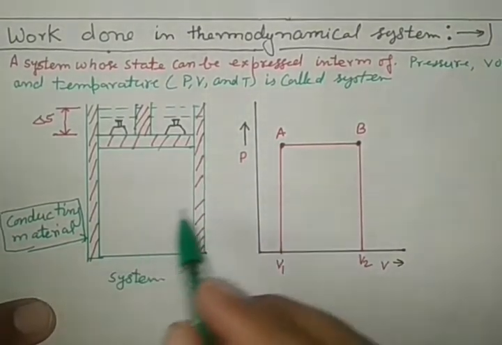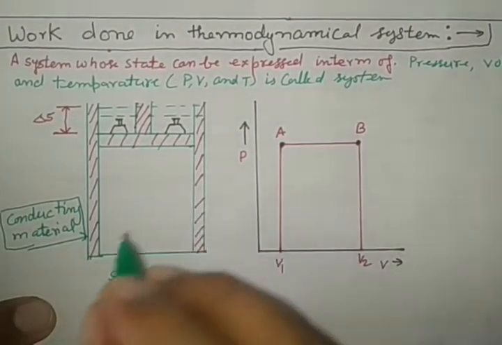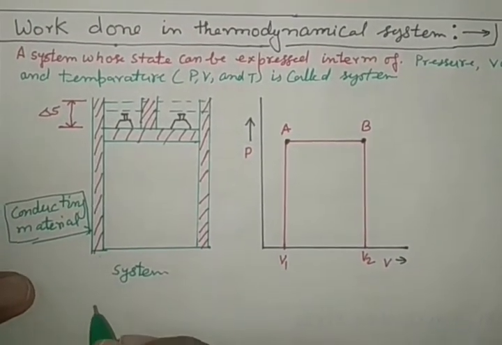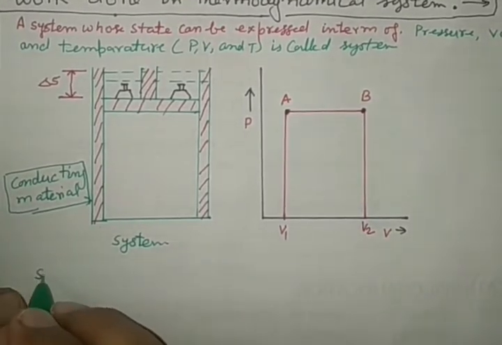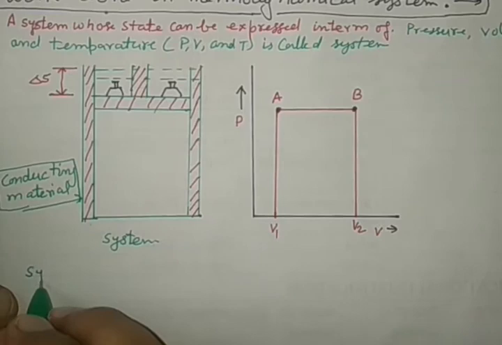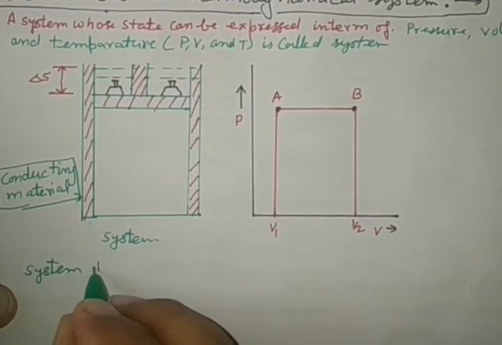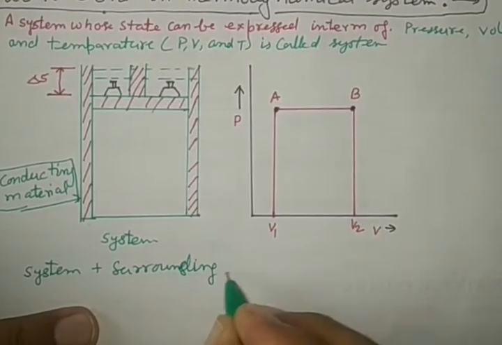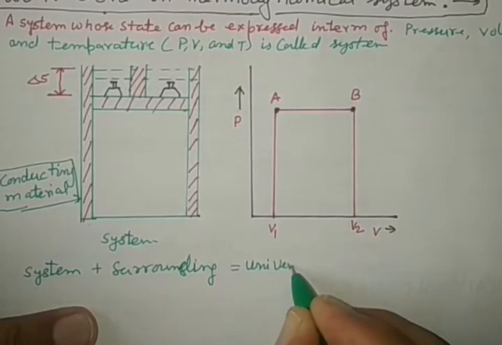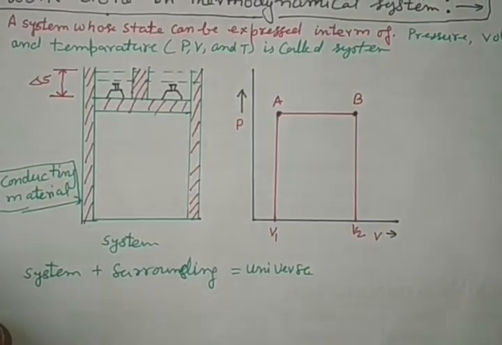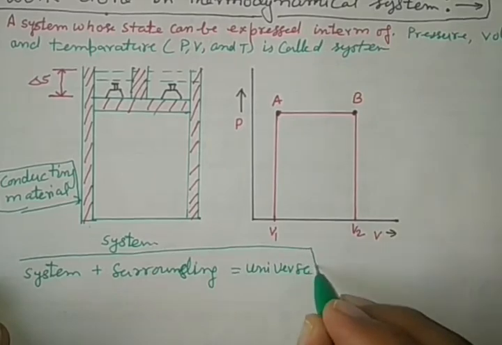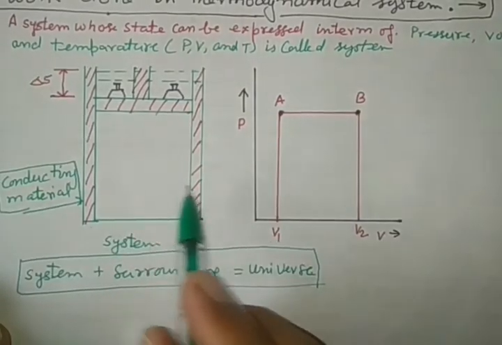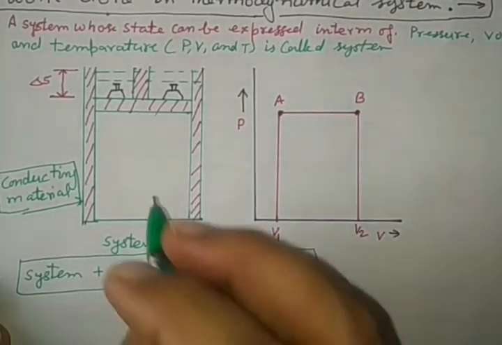So this is a system, and the area outside the system is called the surrounding, and we know this important mathematical relation: system plus surrounding is equal to universe, right? This is a system, and outside the area of the piston and cylinder is the surrounding.